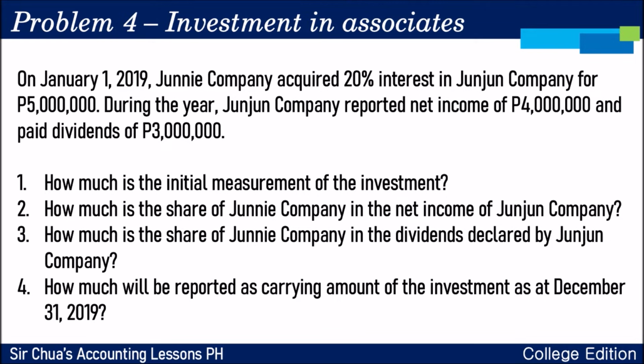And then, yung pinag-investan ni Juni Company na si Junjun Company ay nag-report daw po ng 4 million na net income and nagbayad ng dividends sa shareholders na 3 million. The question is, number 1, magkano mo i-record yung investment ni Juni Company nung binili niya yung 20% ni Junjun Company? And then, dahil meron siyang 20% interest kay Junjun Company, magkano ang share niya dun sa net income? At nung nagpamigay si Junjun Company ng dividends, meron bang mangyari kay Juni Company doon? And syempre, carrying amount ng investment at December 31, 2019.